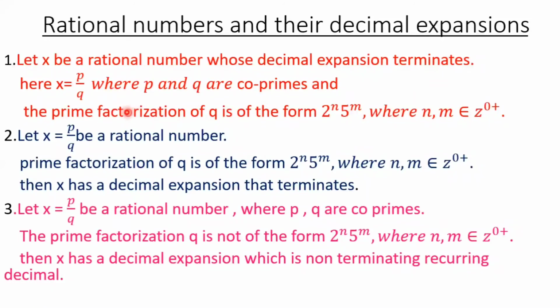If the prime factorization of q in p by q form is 2 power n into 5 power m, then the given rational number is a terminating decimal. If the prime factorization of q in p by q is not of the form 2 power n into 5 power m, then the decimal expansion of the given rational number is a non-terminating recurring decimal. So using this concept, we can write the decimal expansion of a rational number without actual division and also reveal the nature of the decimal expansion of the rational number.